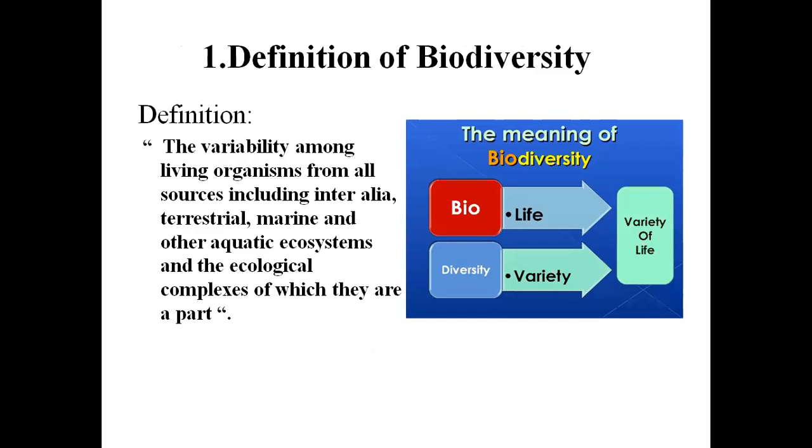Bio, as all of you may know, is related to life. Diversity means variety, variation, difference. So biodiversity means variety of life, variation in the different forms of life. The definition of biodiversity is like this: the variability among living organisms from all sources, including inter alia, terrestrial, marine, and other aquatic ecosystems, and the ecological complexes of which they are a part. So this is the definition of biodiversity.